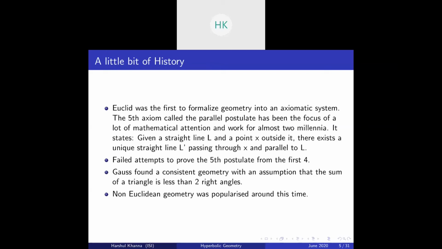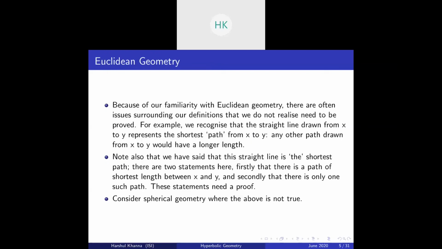That is, less than 180 degrees. Suppose you take the assumption that the sum of angles of triangles is less than two right angles. Then you can create a consistent geometry in which the fifth postulate does not hold. Gauss did not publish this work, but he was the first one to discuss it. And non-Euclidean geometries were getting popularized around this time, that is the 1800s and 1900s.